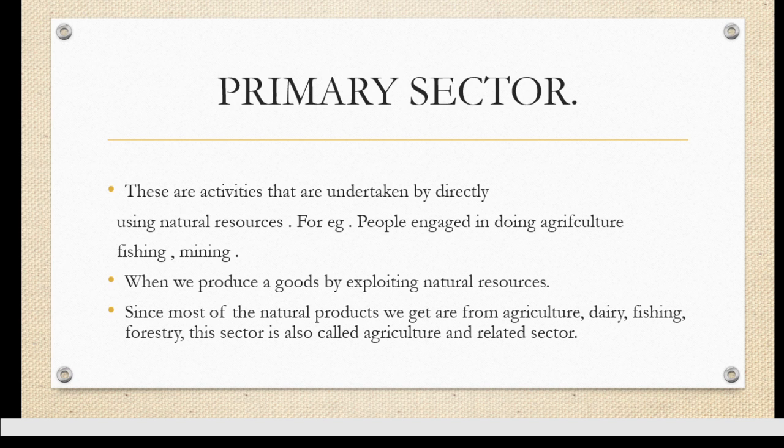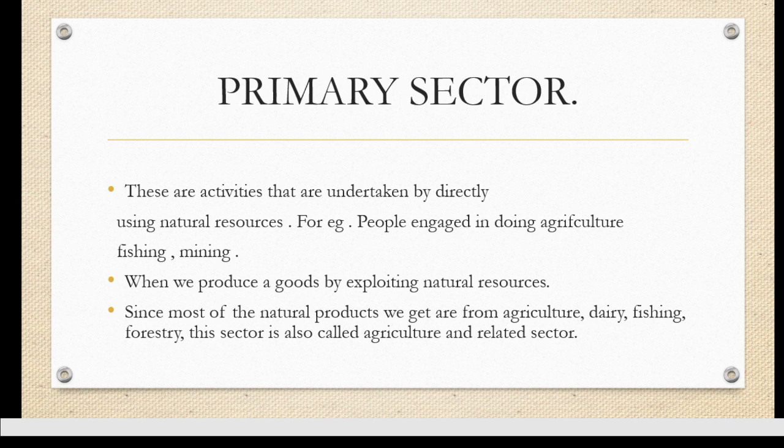We can also take an example of minerals. They are also natural resources which are being exploited from the interior of the earth's crust. When we produce a good by exploiting natural resources, it is an activity of the primary sector. Most of the natural products we get from agriculture, dairy, fishing, forestry, etc.